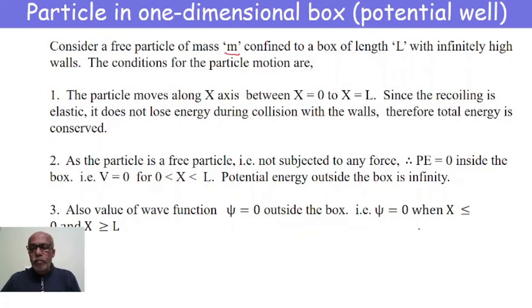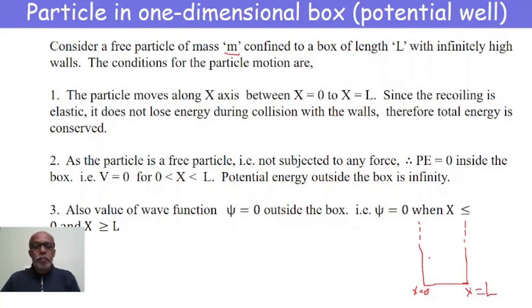It is something like this, and these dotted lines represent the infinite height. This is our one-dimensional box, and this is the x axis. x is equal to 0 to x is equal to L. This is the length of the box, right?